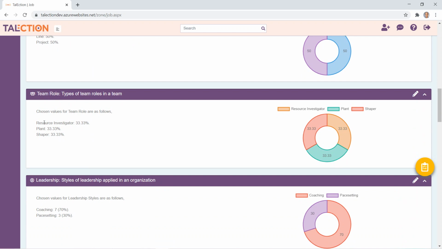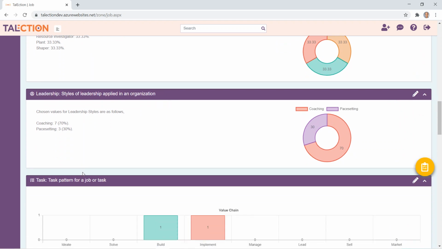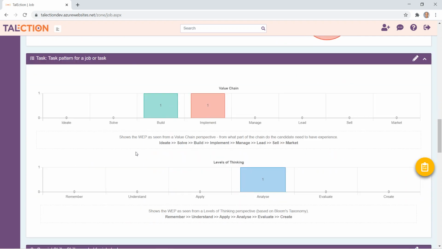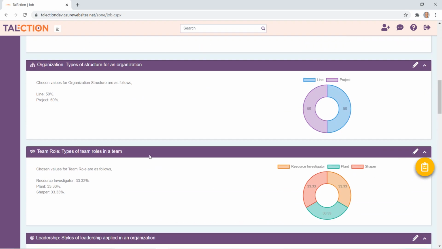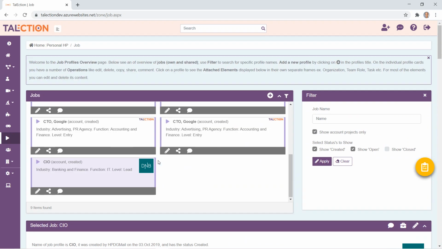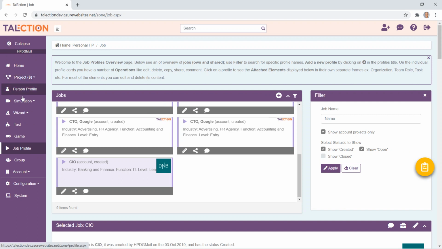The team role you're looking for is resource investigator, plant or shaper, so a mixture of the three different roles. And you see the leadership style, value chain, and all these elements. That's what we use for matching the candidates' person profiles with job profiles. And that is basically how we do recruiting.